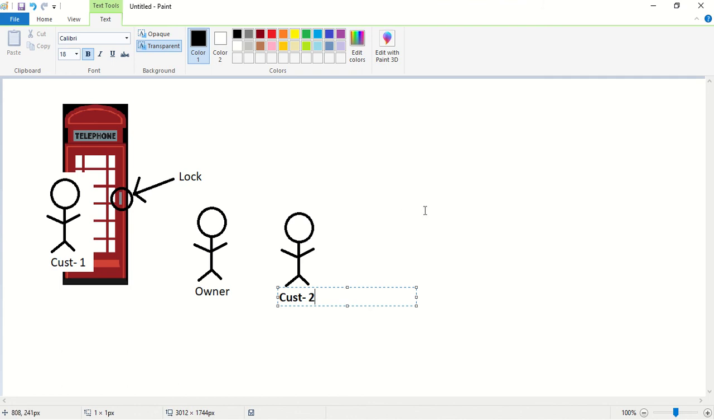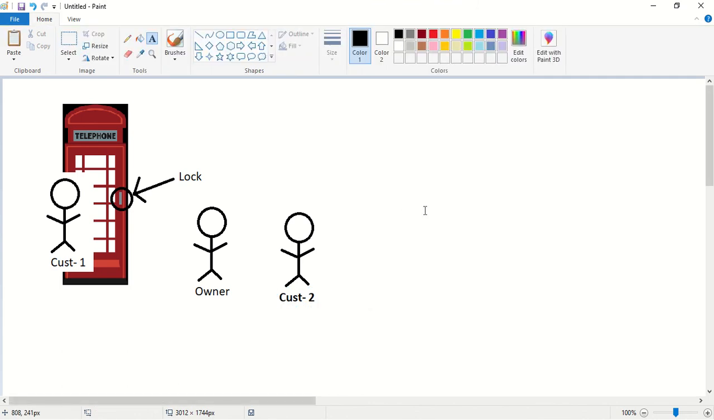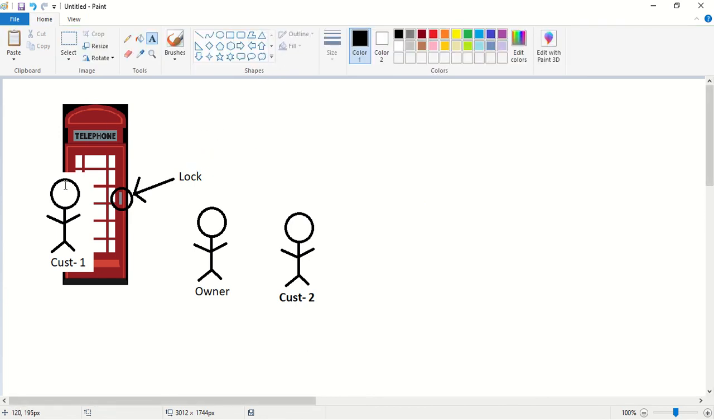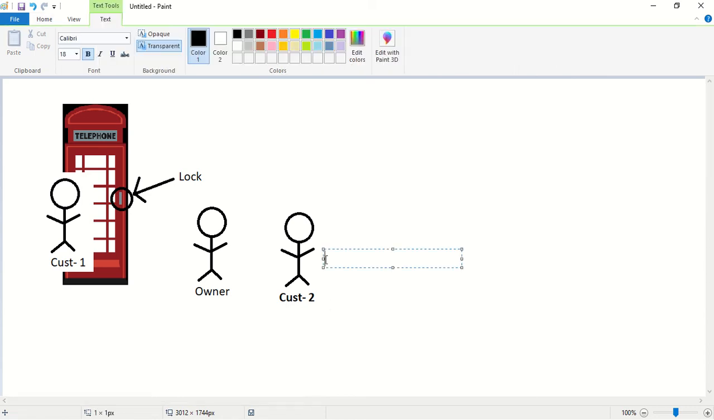Okay. Now the second customer will ask the owner to use a telephone. Now what will the owner tell? The owner will tell that currently the lock is with the first customer. Only when the first customer releases the lock, you can acquire the lock and make a call, he will tell. So until then, what should the second customer do? The second customer should wait until the first customer releases the lock.